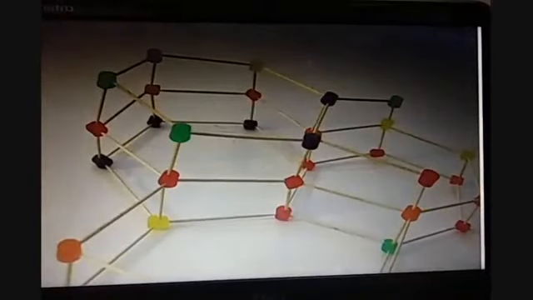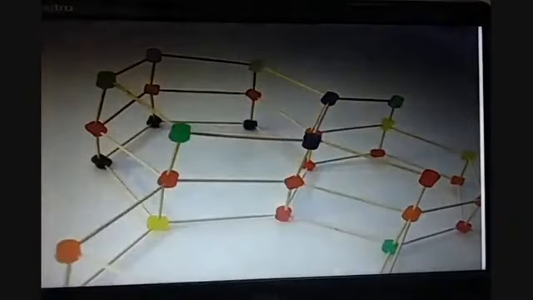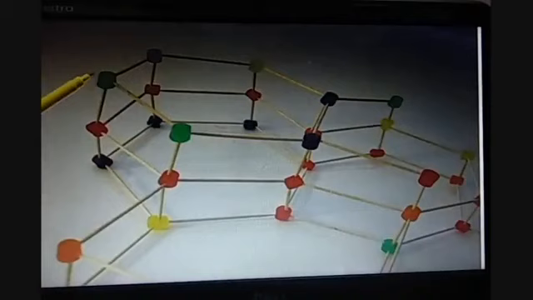See this structure. This is a model which shows the arrangement of carbon atoms in graphite. You can see here that carbon atoms are forming a hexagonal ring, and they are further bonded with hexagonal rings only, and these are the weak intermolecular forces shown by this strip, or you can say this line, which is telling us the interaction between the two planar hexagonal rings of carbon atoms.